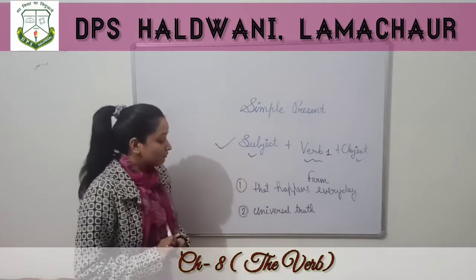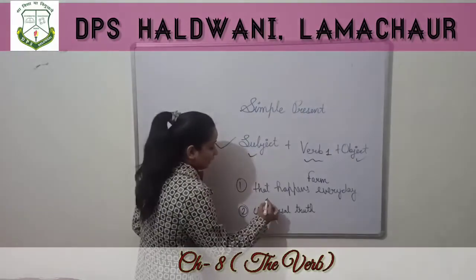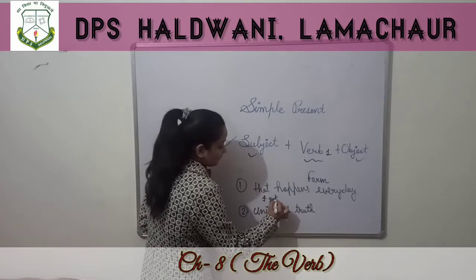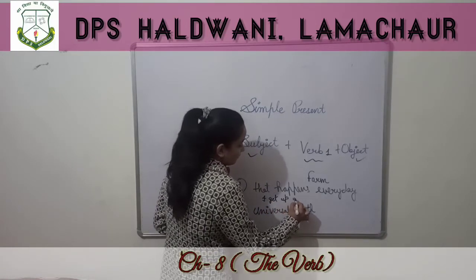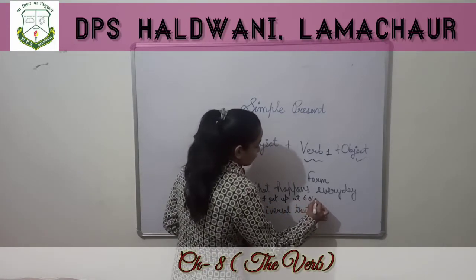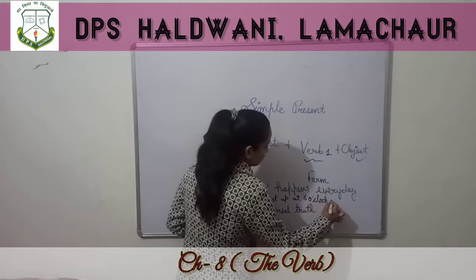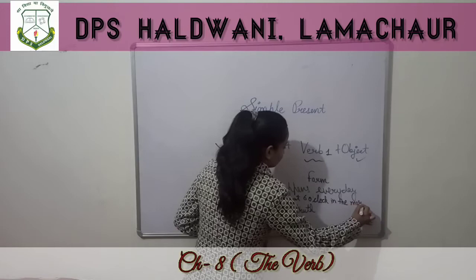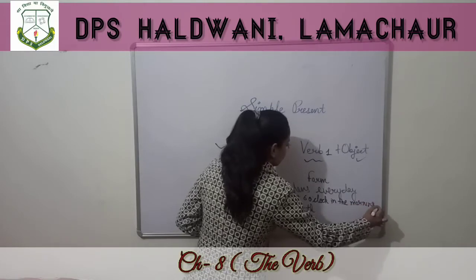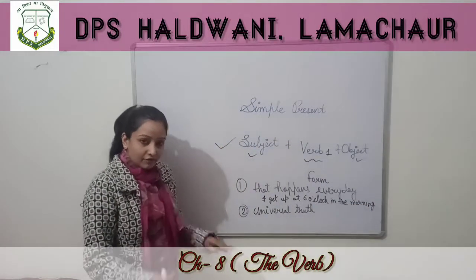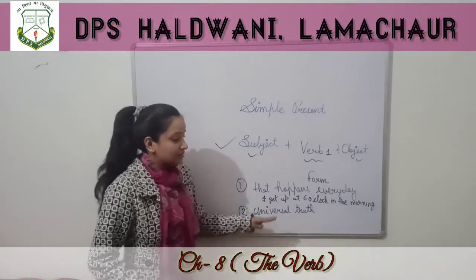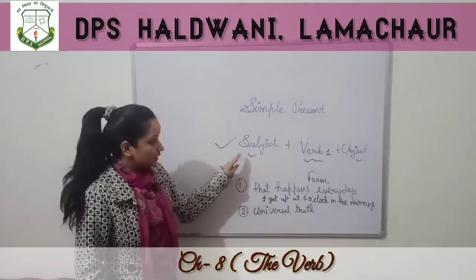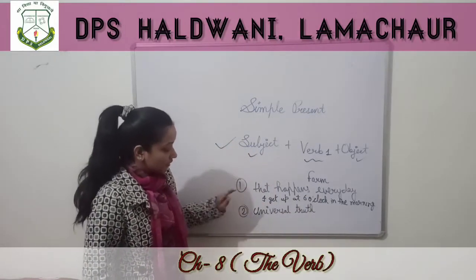Okay. So if I say I get up at 6 o'clock in the morning, it means every day I get up at 6 o'clock in the morning. Now you can see the subject.